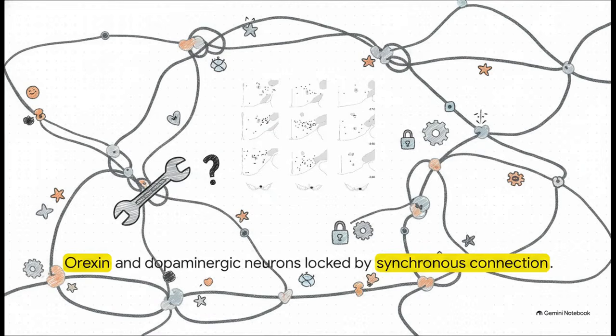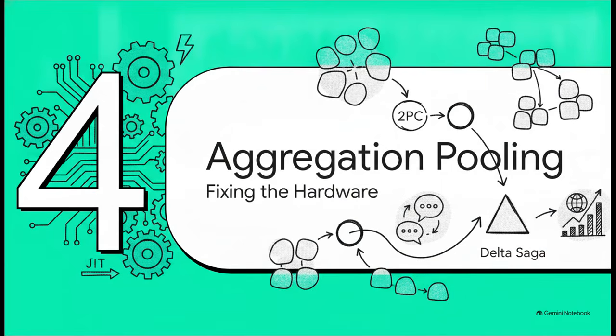Think about the intense, high-dimensional neural architecture of orexin and dopaminergic neurons, which are absolutely crucial for motivation and reward. When we force a 2PC demand, we are actively blocking the natural flow of these exact pathways. So, the million-dollar question: how do we fix this hardware freeze? That brings us to Section 4, aggregation pooling and JIT.